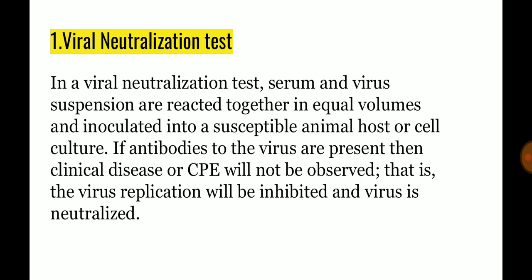So first of all, take the sample where you suspect that this virus is growing, or that this disease is due to this virus only. So first of all, culture that virus, and then that virus should be neutralized with the suspected disease antibody. If the neutralization takes place, how will we find that neutralization has been done, meaning that this particular antibody belongs to that particular virus? So how will we find that?